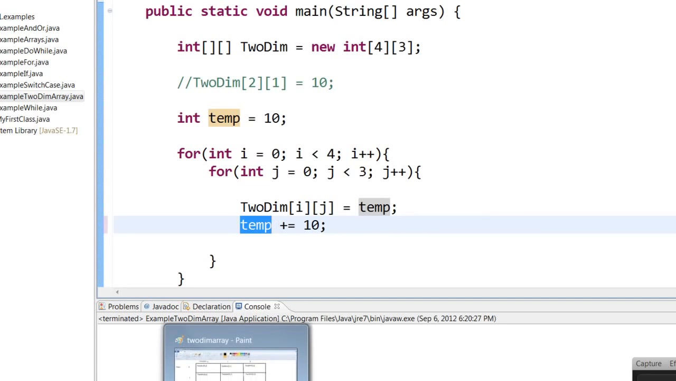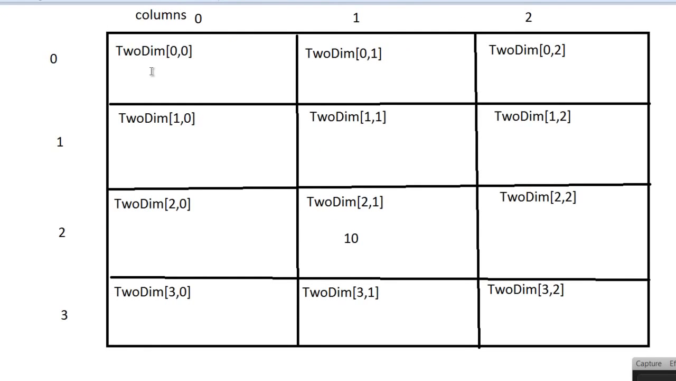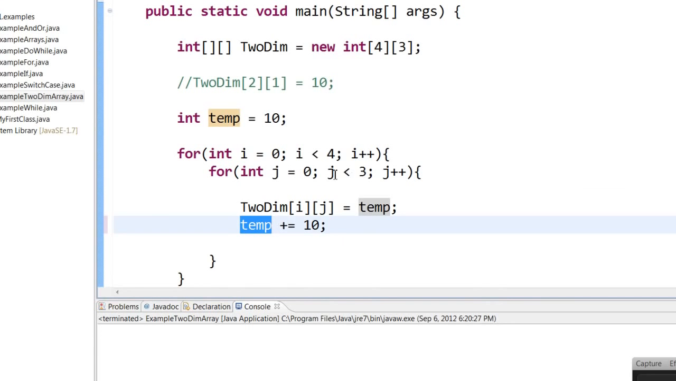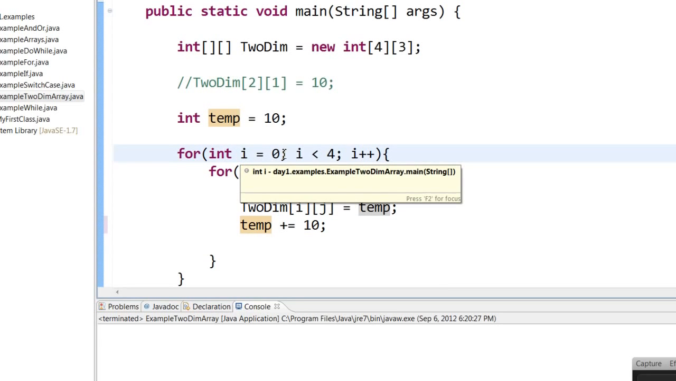So you will have data like this. So 0 comma 0 will be 10, 0 comma 1 will be 20, this is the i and this is the j value, and here i value will be 0, next loop j value will be 2, and then the temp would have incremented to 30. So once j reaches 2 and then it increments to 3, it will come out of this loop, it will go back to this for loop, and i value will now be 1.